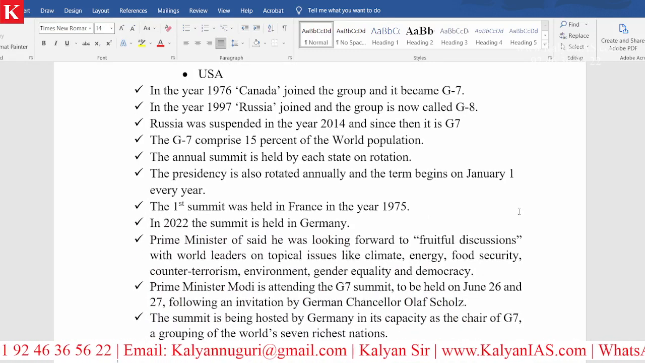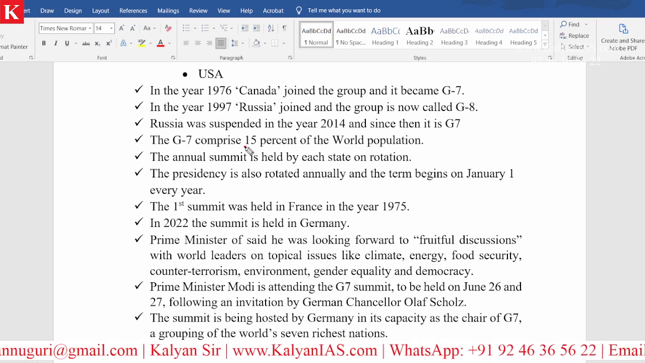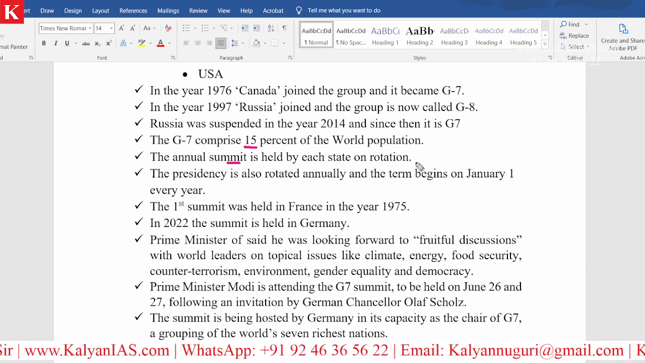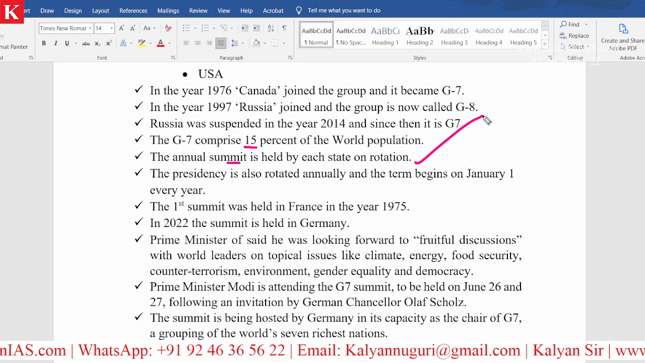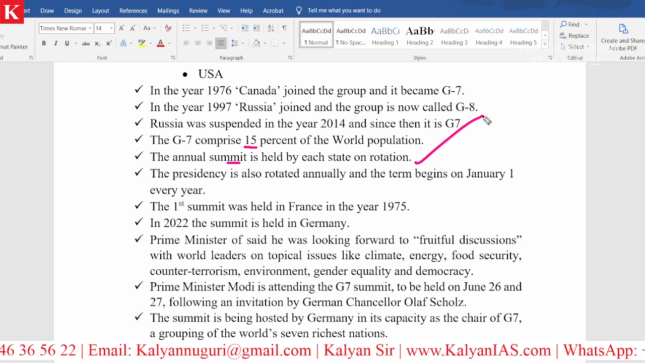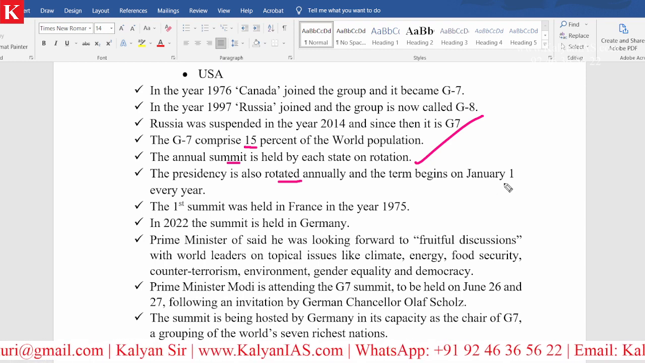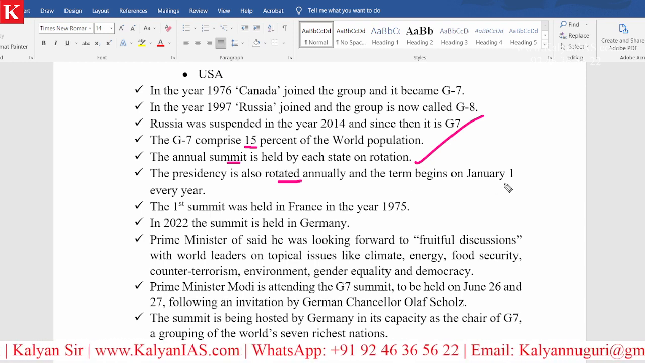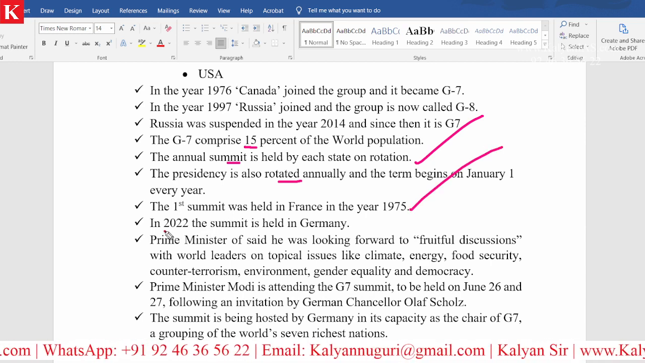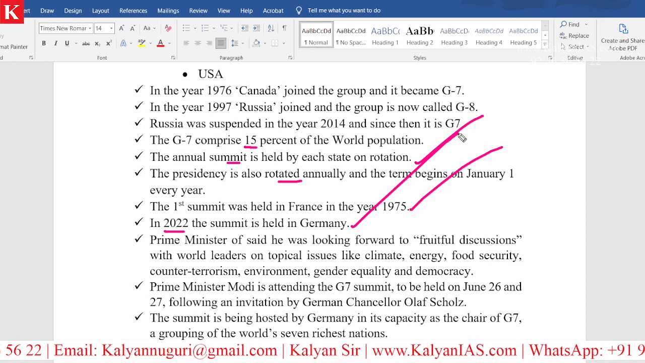Now, what exactly happens here? When it comes to G7, it comprises 15% of the world population. The annual summit is held by each state on rotation. For the year 2022, this is being held in Munich, Germany. The presidency is also rotated annually, and the term begins on January 1st every year. Kindly remember, the first summit was held in France. For the year 2022, the summit is held in Germany. You must remember these points.